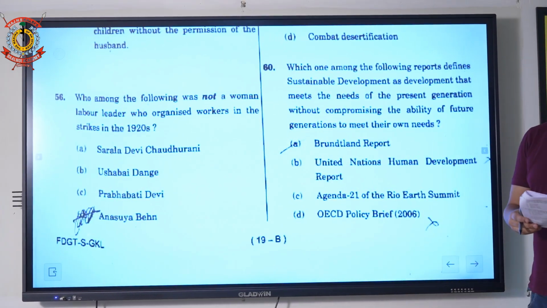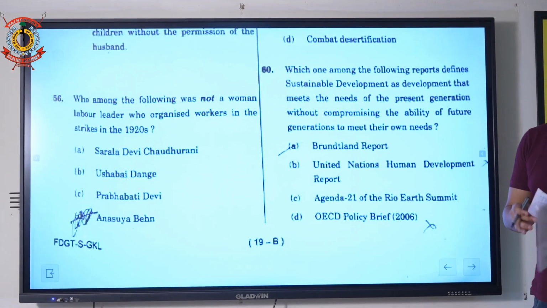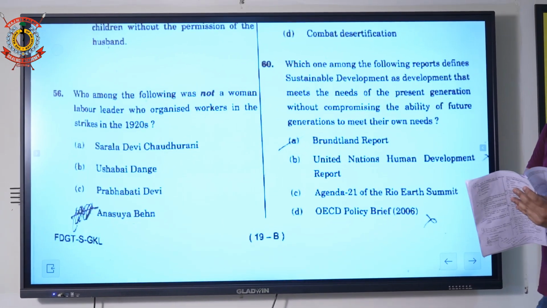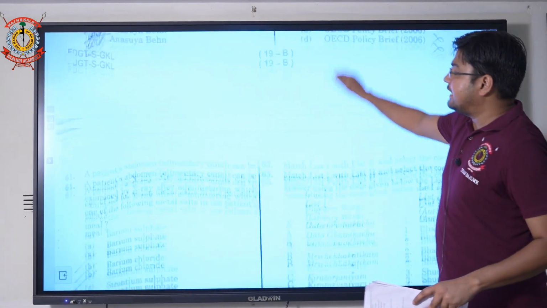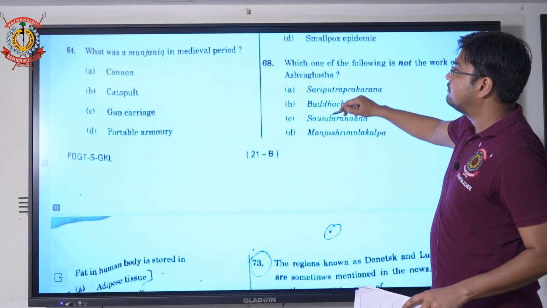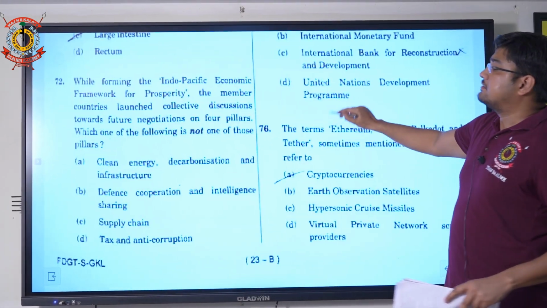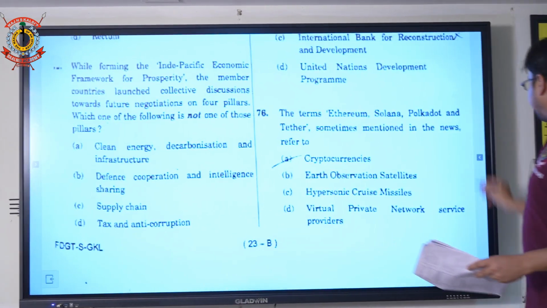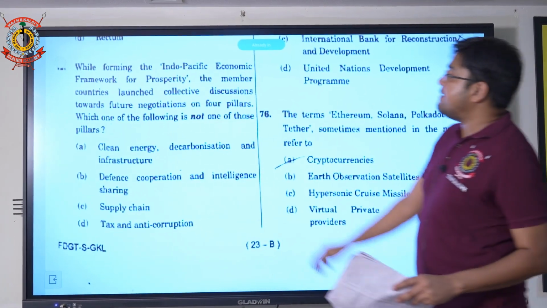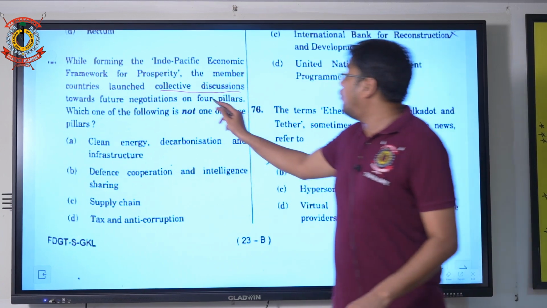If we move further, next question, 72, a current affairs question. While forming the Indo-Pacific Economic Framework for Prosperity, the member countries launched collective discussions towards the future on four pillars.